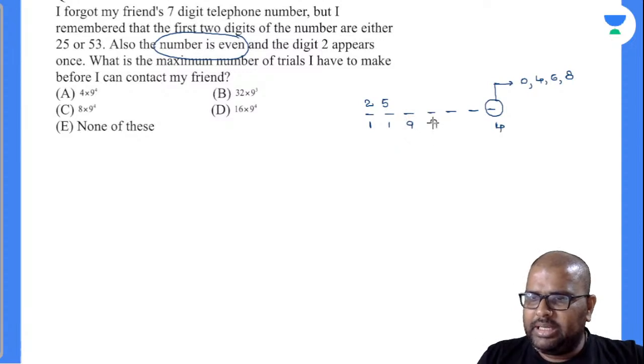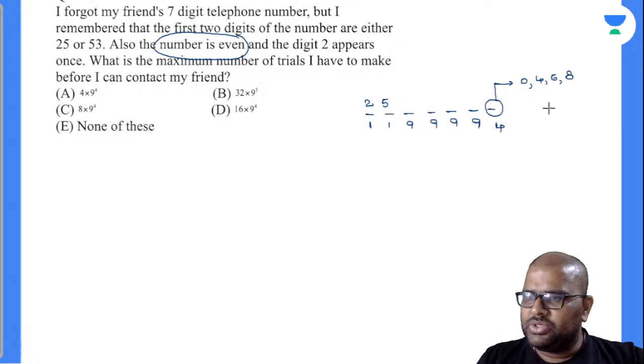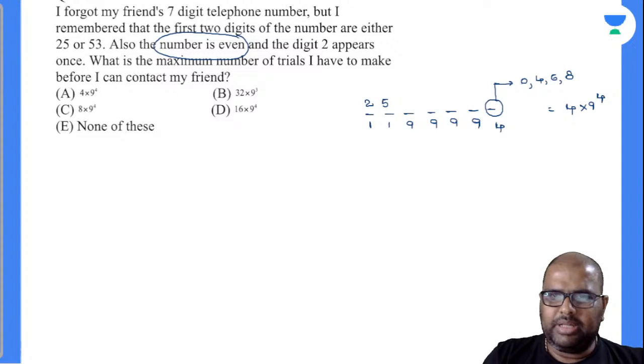Apart from 9, all the numbers have chances here. Am I right or wrong? Yes. So finally, this is 4 into 9 to the power of 4. Okay, done. Let's come to the next one.